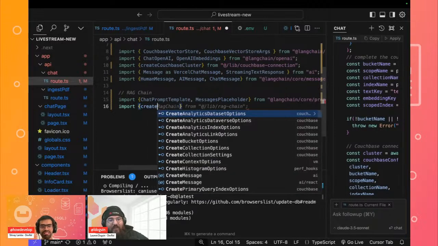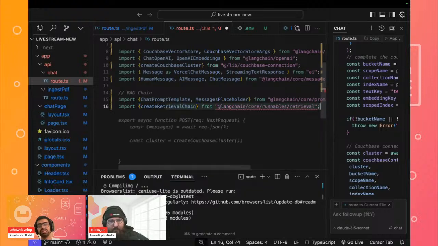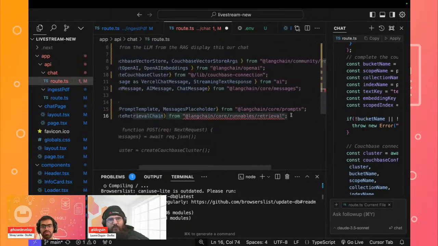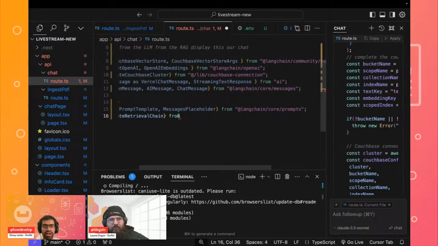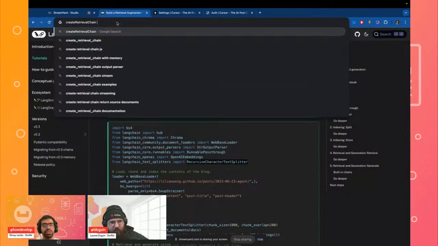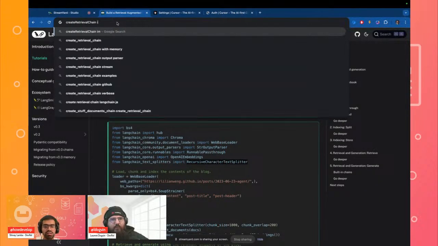Now what we'll do is use the create retrieval chain. Again, this is specifically for being able to use the retrieval chain that we'll have. In this case, I think it's giving us an error. Perhaps again, this is the autocomplete. So let me quickly look at the documentation on LangChain on how we actually do this import for LangChain JS. Let's take a quick look.